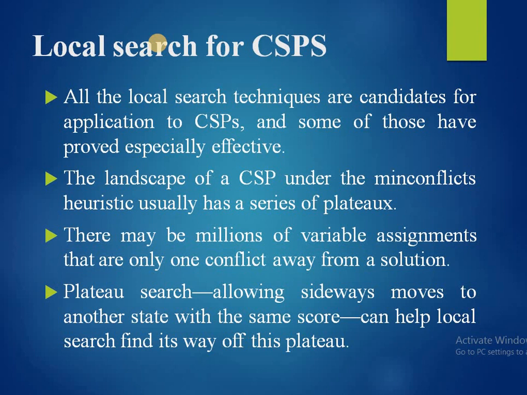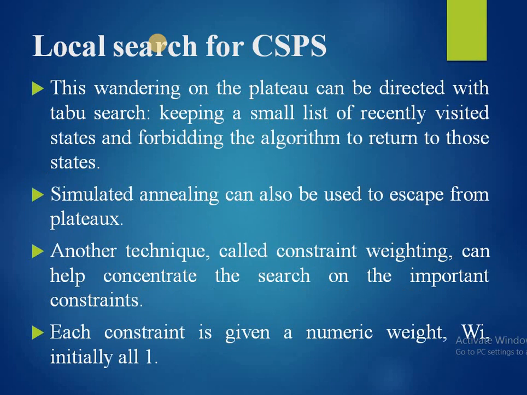Plateau search, allowing sideways moves to another state with the same score, can help local search find its way off this plateau. This wandering on the plateau can be directed with tabu search, keeping a small list of recently visited states and forbidding the algorithm to return to those states.